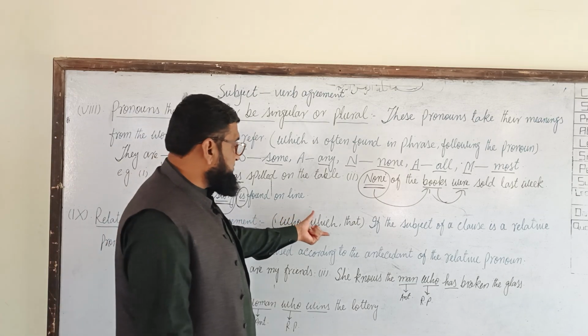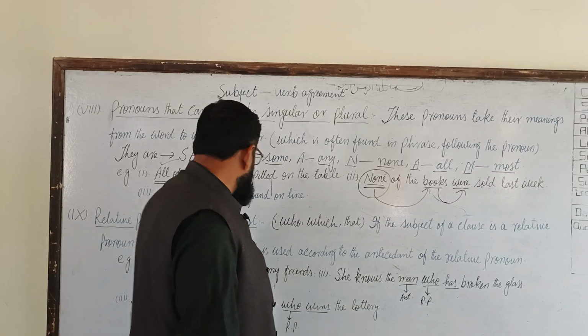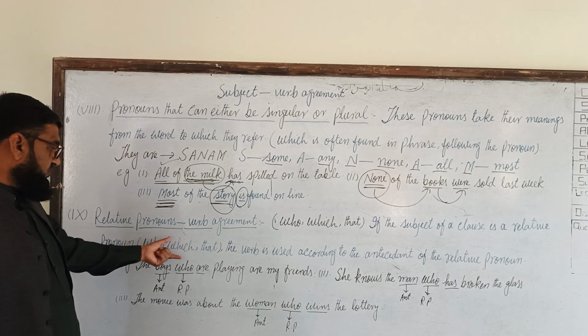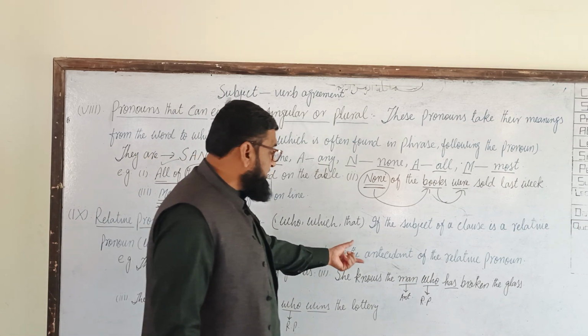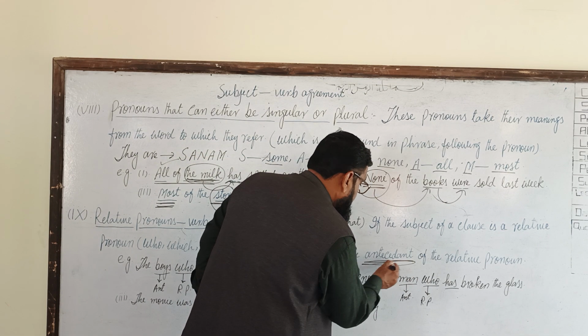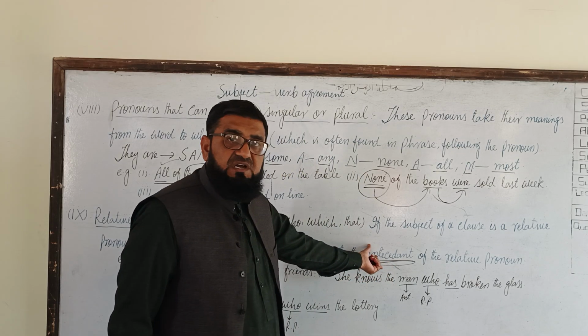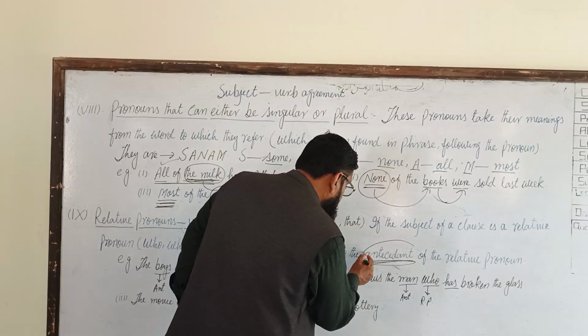So, who, which, that. If the subject of a clause is the relative pronoun, who, which, or that, the verb is used according to the antecedent, not according to the relative pronoun.